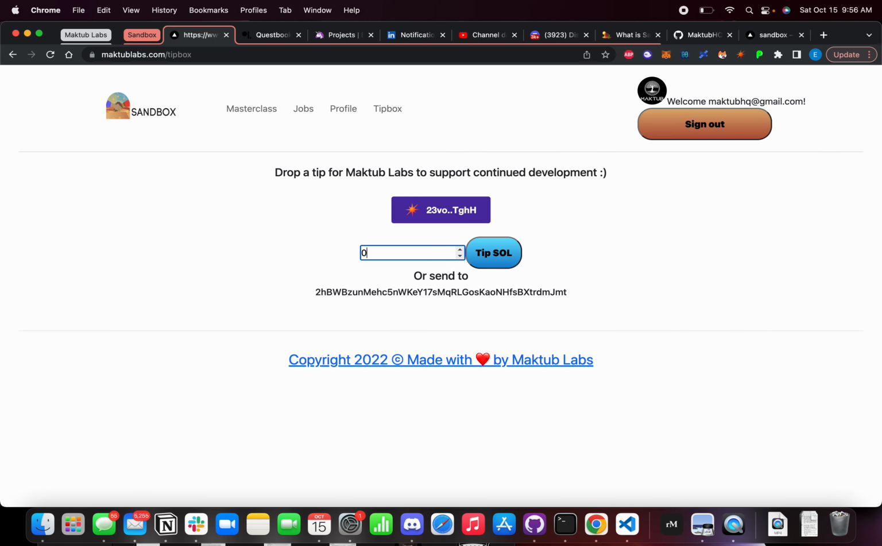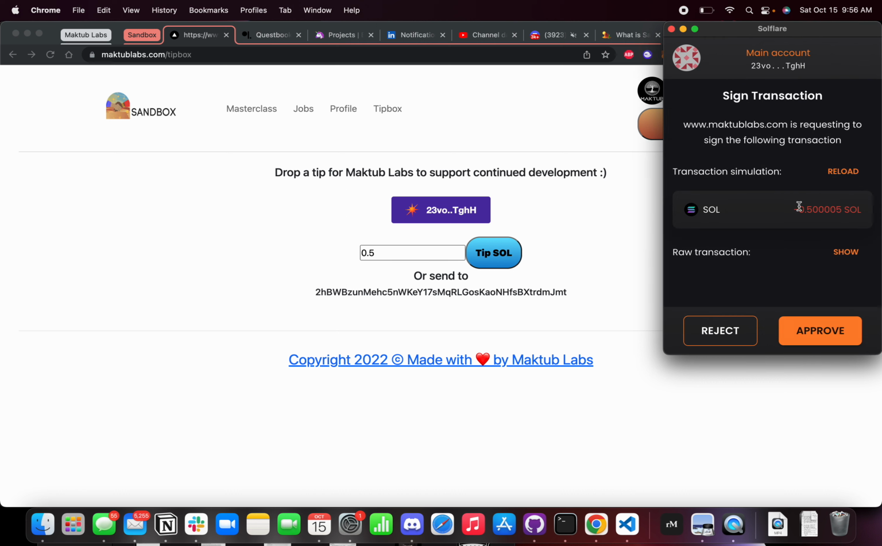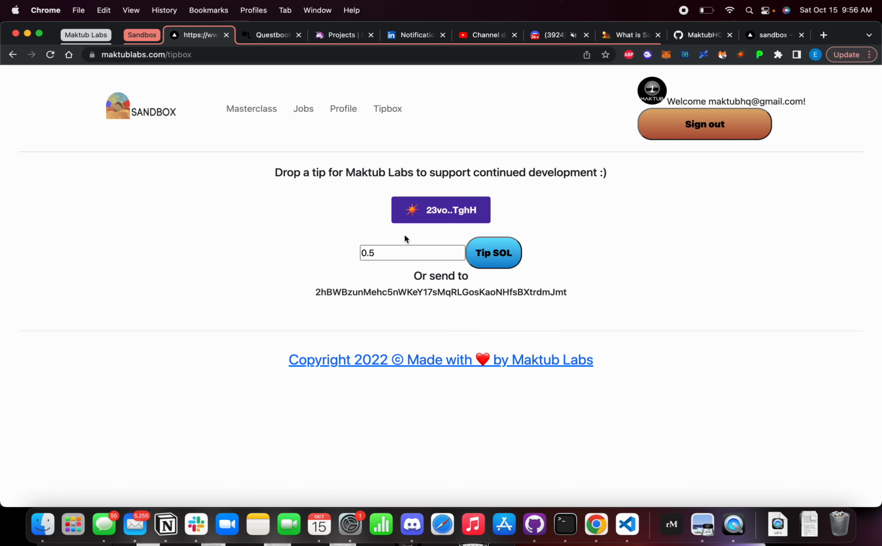So we're going to go ahead and try to send 0.5 Solana, right? So we're going to go ahead and call that transaction and approve it. So this is a tip box that's going to this wallet for Maktab Labs. So it's our tip box.